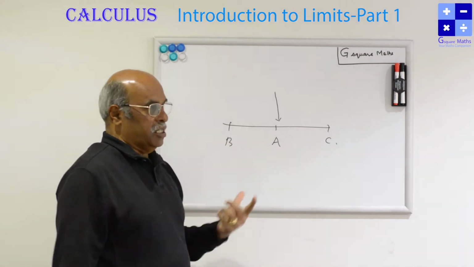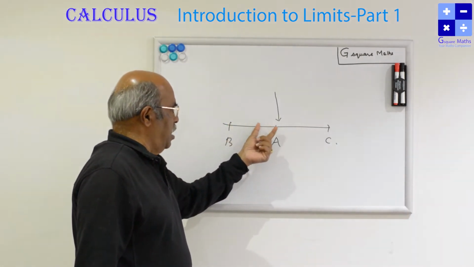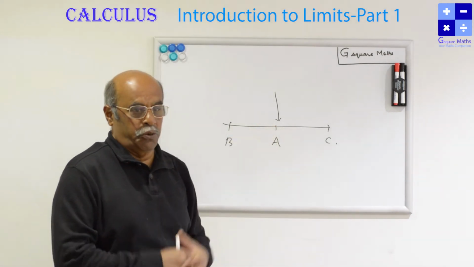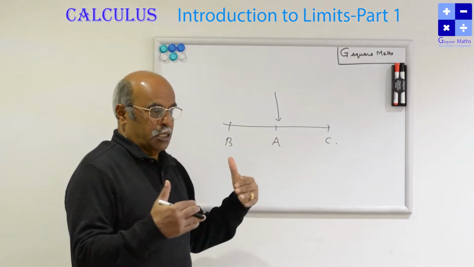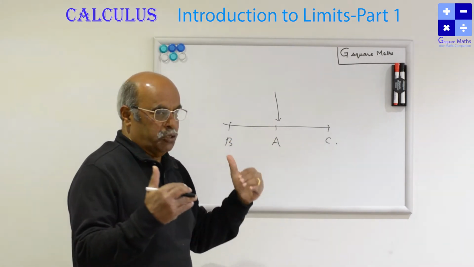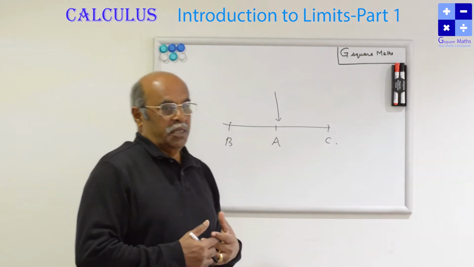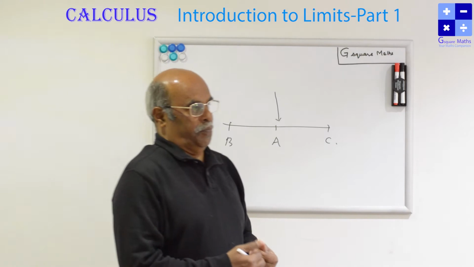So the third thing we can infer from this: the distance between the train and the station is coming to 0, tends to 0. So, approaching, and the distance between the train and the station where I am standing is approaching 0. So the concept is very important: the object which is approaching a particular point.